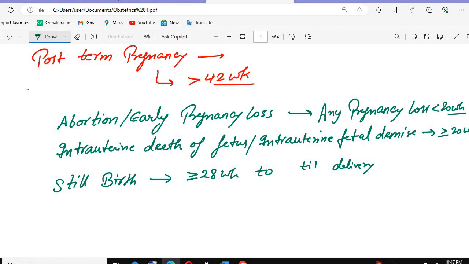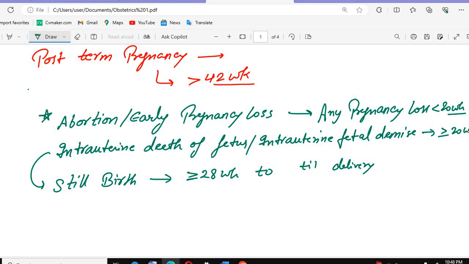Also, stillbirth is part of the intrauterine death of the fetus. Whatever pregnancy loss occurs after 20 weeks, we call it the intrauterine death of the fetus. But if delivery happens after 29 weeks and the baby is dead, we call it the stillbirth. Okay, I hope this is clear.